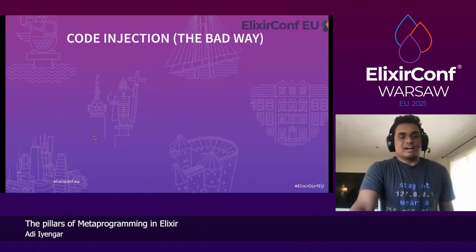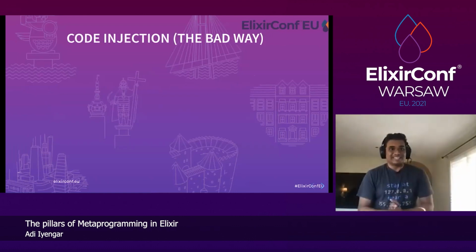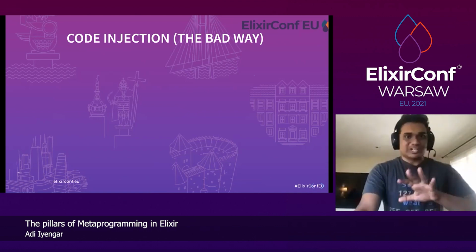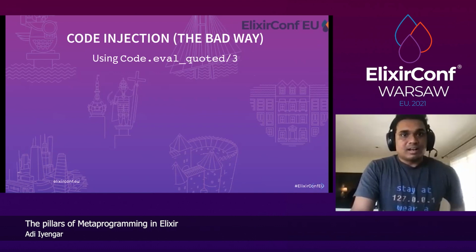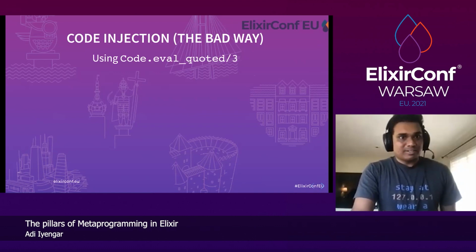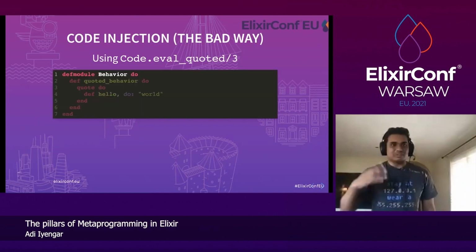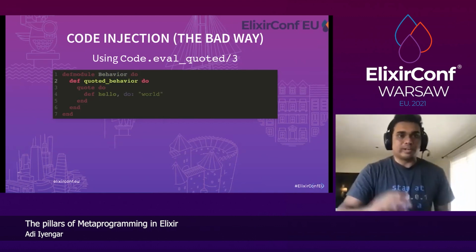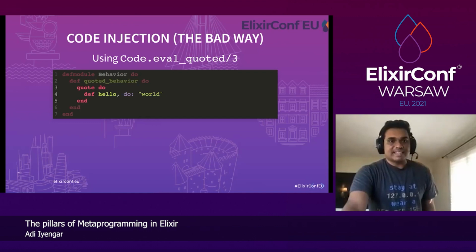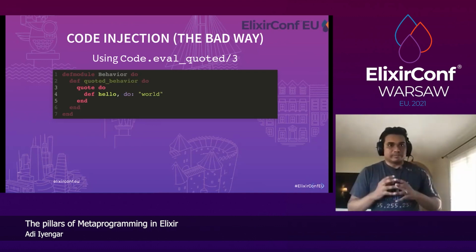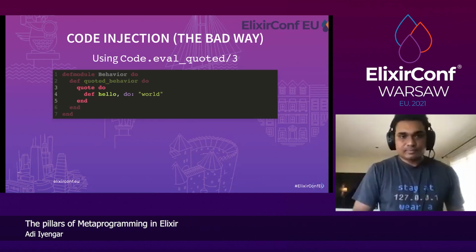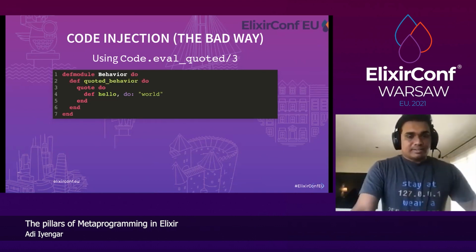Great. So now we have all the ingredients we need to do code injection. We don't need macros right now, right? But this is code injection the bad way. We can use Code.eval_quoted, and let's define a module Behavior and define a function quoted_behavior, right? And that function just returns a quoted literal that defines a function hello, which returns world. Great.